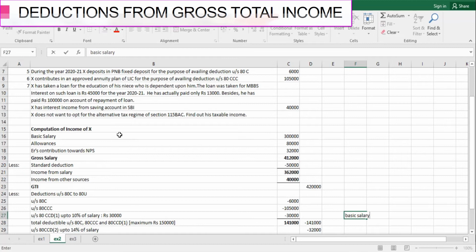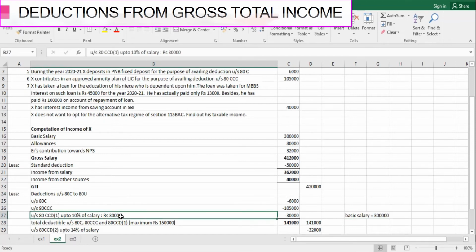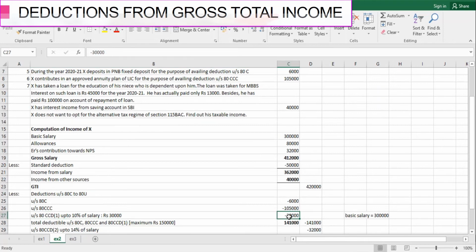Since the DA part is not given in the question, we do not have the commission. So here salary for this purpose would be considered as basic salary only, which is rupees 3 lakh. If you calculate 10% of this 3 lakh, that would be 30,000. Although he has contributed 35,000, we will restrict it to 30,000 only to be claimed as deduction under section 80CCD(1), right? That is why here I have written 30,000 instead of 35,000.